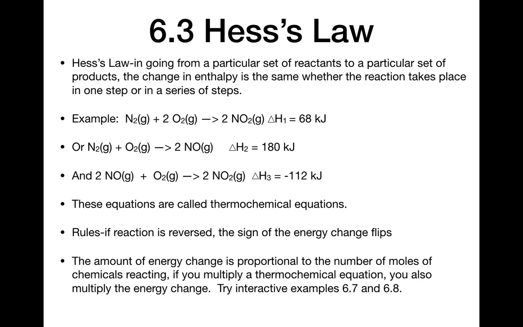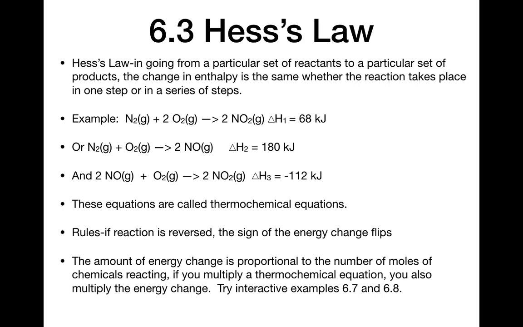If you then take the 2 NOs and add another O2 and make 2 NO2, by doing those two reactions, delta H2 and delta H3, you've basically done delta H1. 2NO plus O2 makes 2 NO2, and delta H3 is negative 112 kilojoules. If you add those two reactions, you get the reaction at the top. If you add the delta H's, 180 minus 112, you get the delta H above, 68.